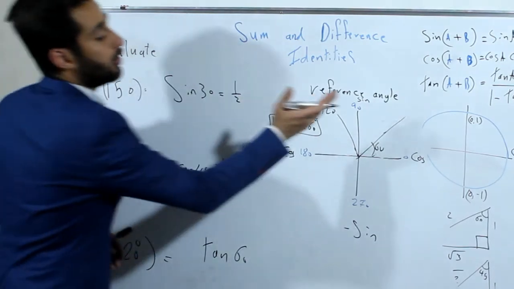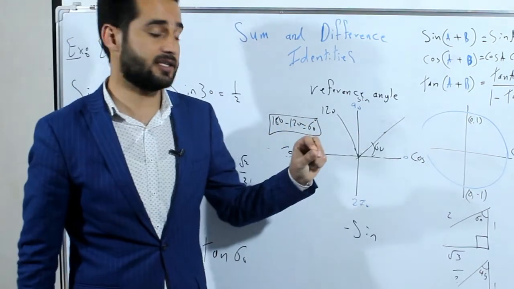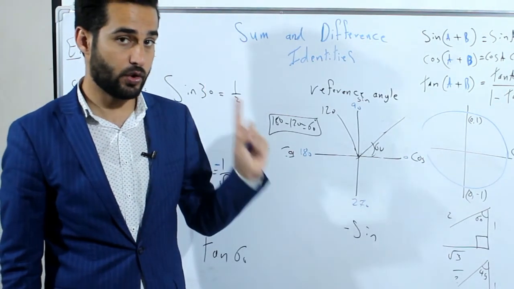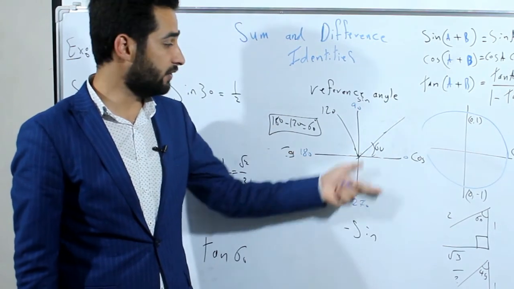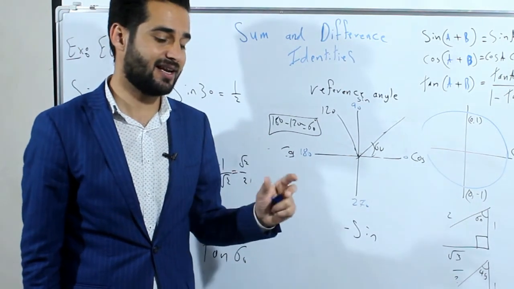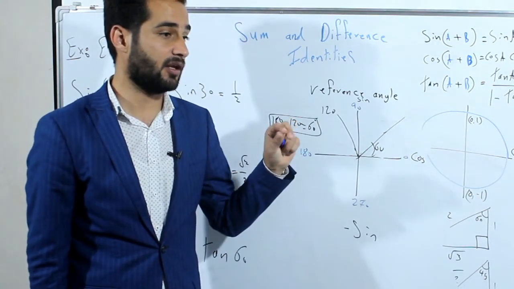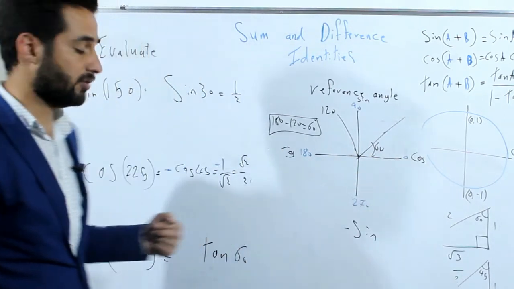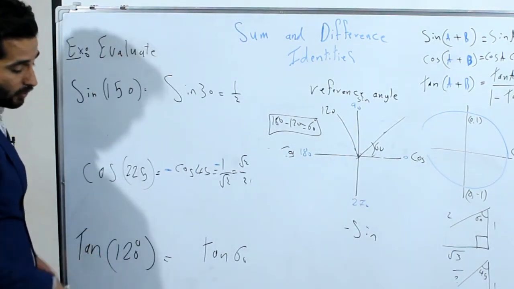It means they are all the same, but their sign will change. In here, tan is positive. Why is tan positive? Positive divided by positive is positive. Positive divided by negative is negative. If you don't understand why tan and sine are positive or negative, you can find the link in the description, open it and understand why it is positive or negative, and then you can come back to this video. Okay, tan 120 is equal to tan 60, but with a negative sign.